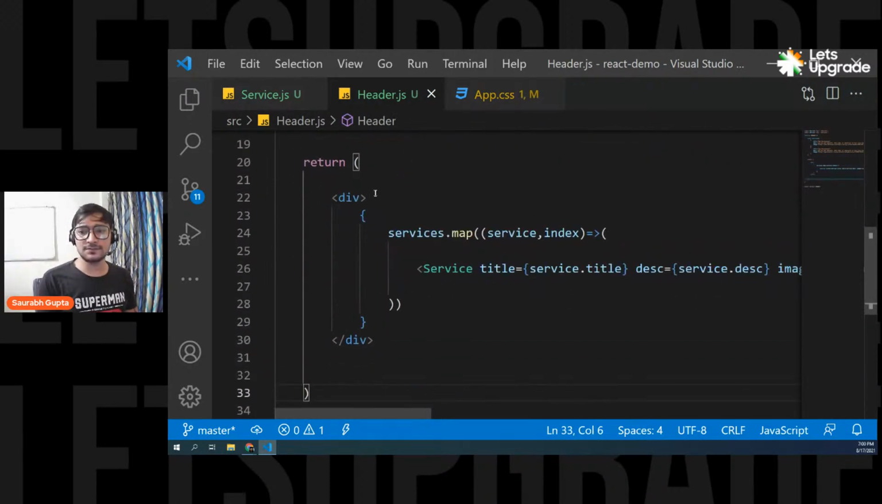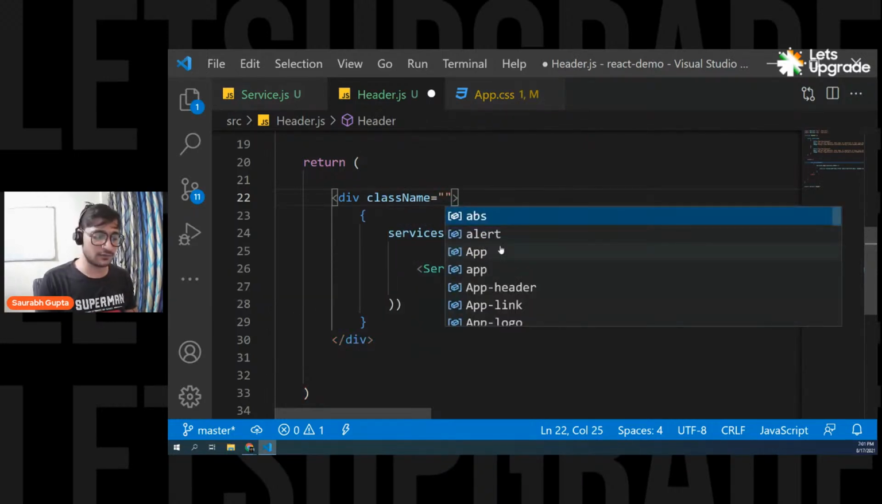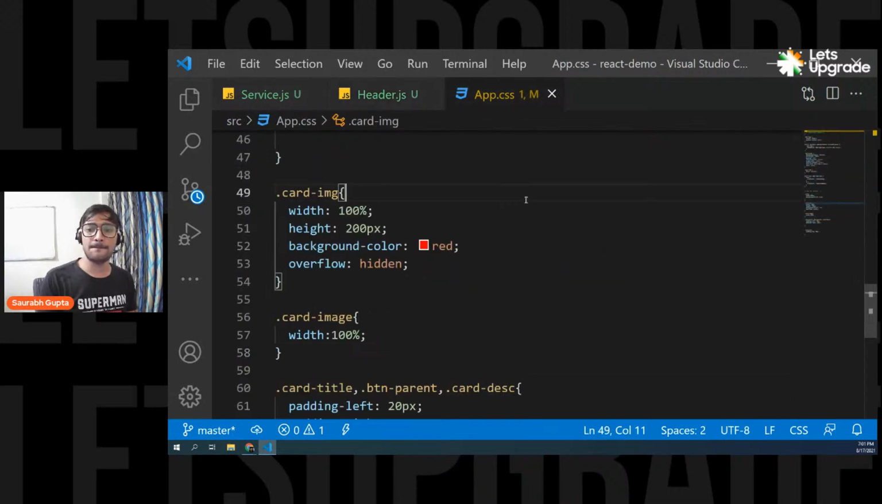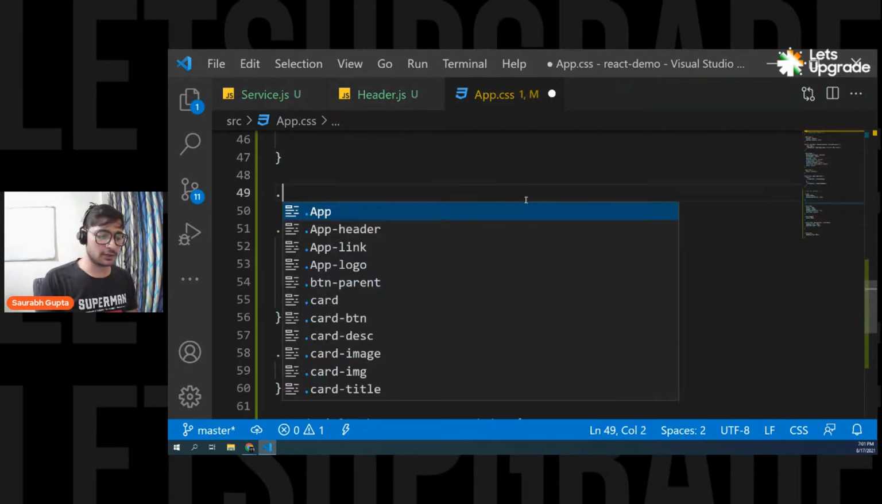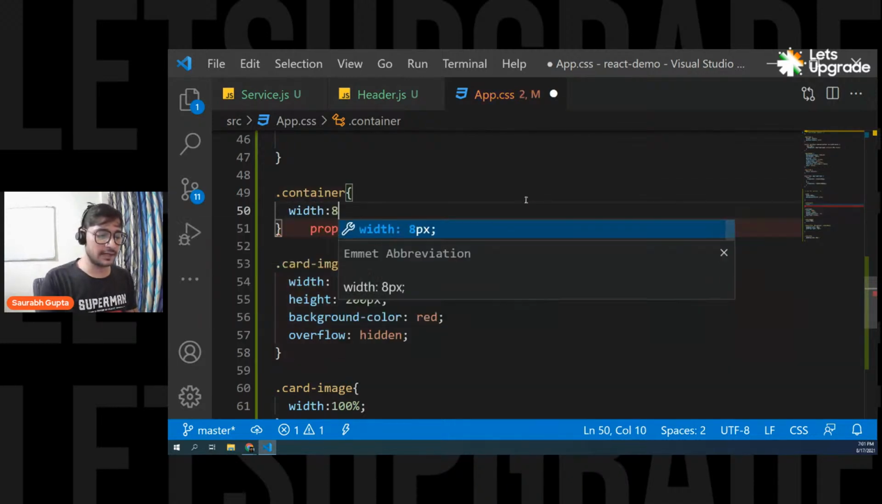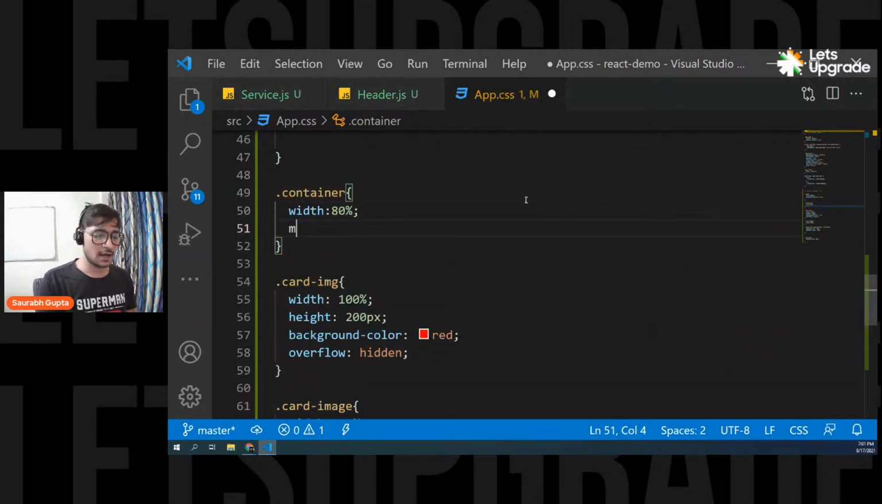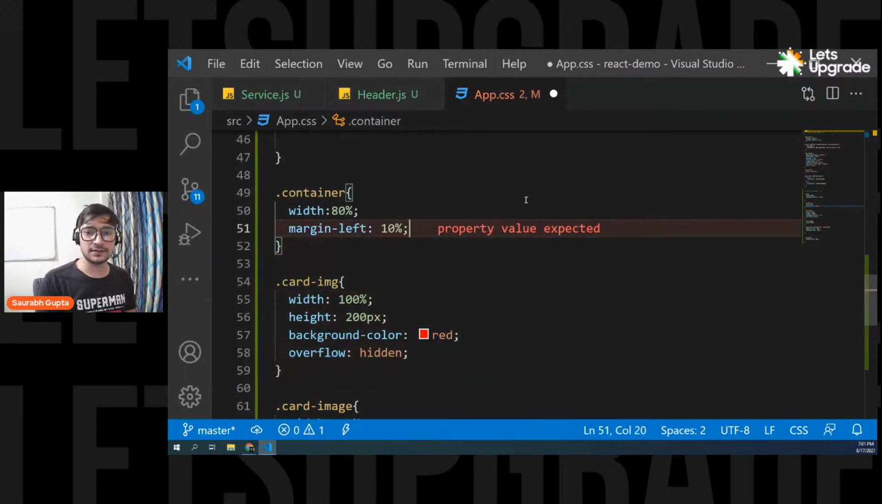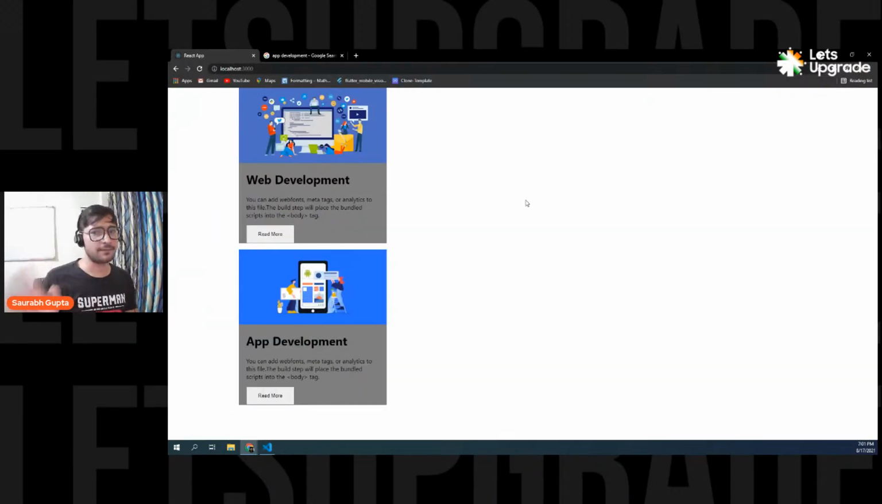So what I can do is I can also give this a class. So let's say className, and give this a class of container. Okay, so let me simply pass container here. Now let's also style it. So .container, let's give it a width of 80% and margin left 10%. So it will go a little here. Yeah, that's fine. And now I want these cards to be aligned horizontally.